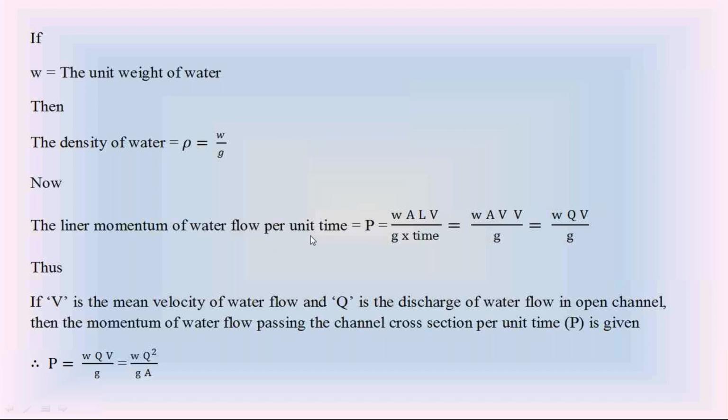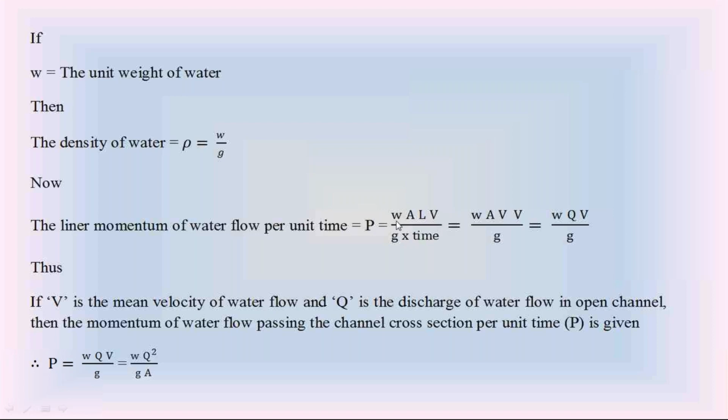This per unit time indicates, divide this linear momentum P with the time. Divide this linear momentum P with the time, you will get the linear momentum of water flow in the open channel per unit time. So the linear momentum divided by time, this is the equation.